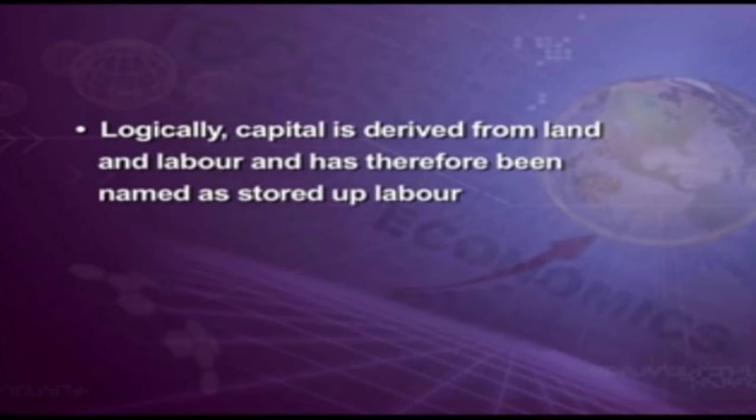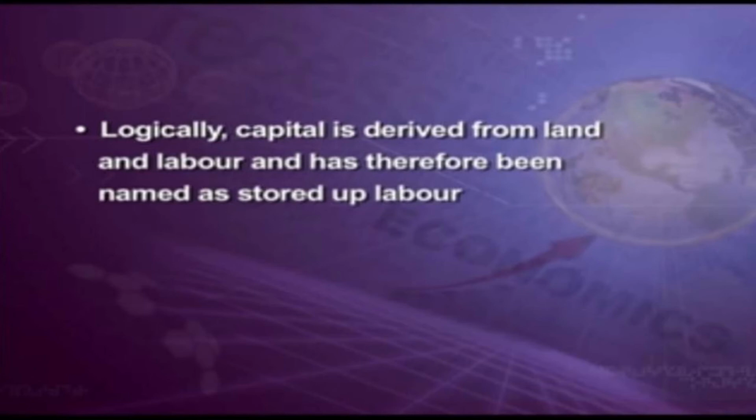So logically, you can see that capital is derived from land. How do we get the capital? From where do we get the income? It is with the resources available, that is, from the land and the labor. If you have a land, the labor can go and work there as a laborer, and therefore he can get his income.